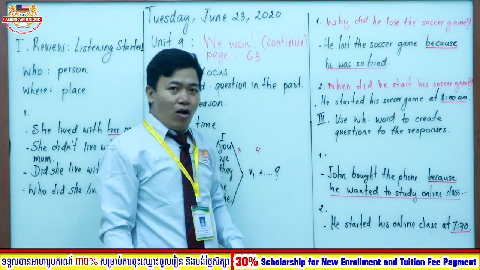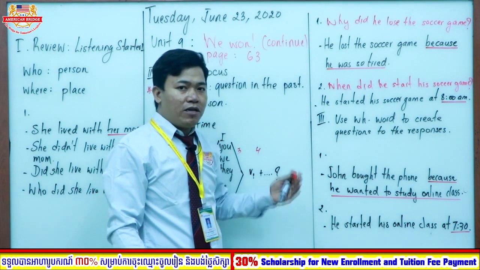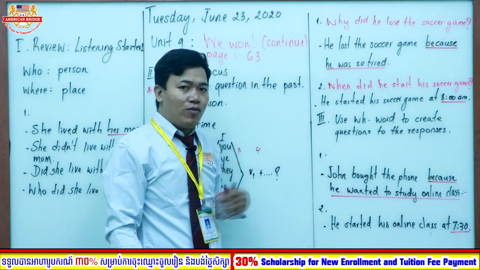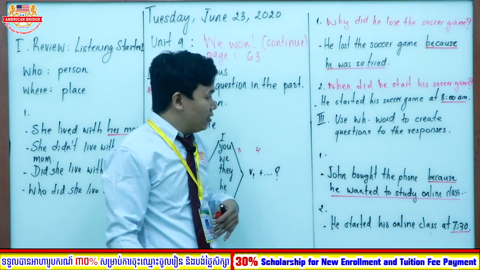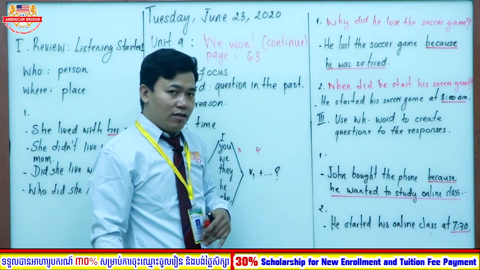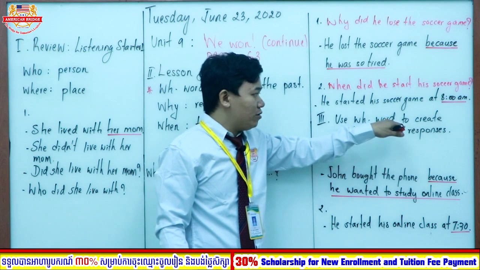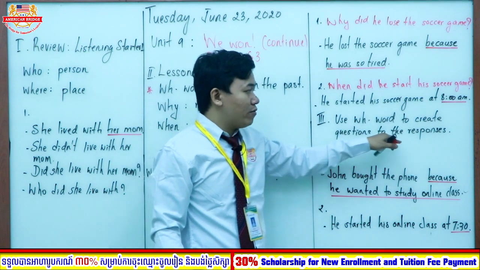Great. So I hope that through the example that I have provided to you and the explanation that you have learned with me, you will understand this lesson as well. So now we are coming to our exercise practice. Read the instruction and learn how to do the exercise together. Use WH word to create questions to the responses.